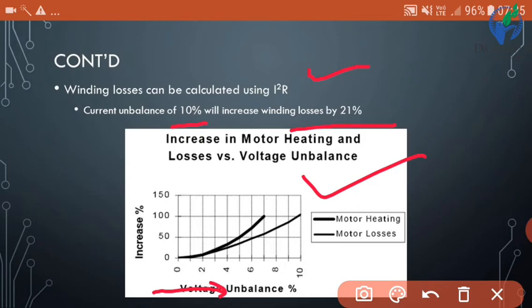Okay, so the thick line represents motor heating and the thin line represents motor losses. So whenever the motor losses increase, at that time the motor heating also increases rapidly. It is somewhat exponentially increasing motor heating.